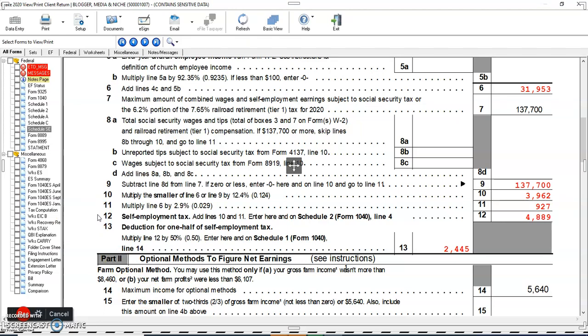So guys, these are the very important points. Also, church employee income is wages you receive as an employee other than a minister, a member of a religious order, or a Christian Science practitioner of a church or qualified church-controlled organization that has a certificate in effect electing an exemption from employer Social Security and Medicare taxes. So guys, if you prepare Schedule C, Schedule SE will generate. That is the main basic thing.